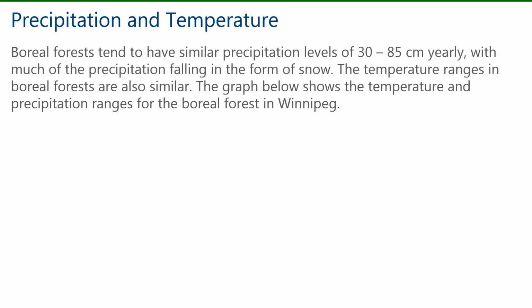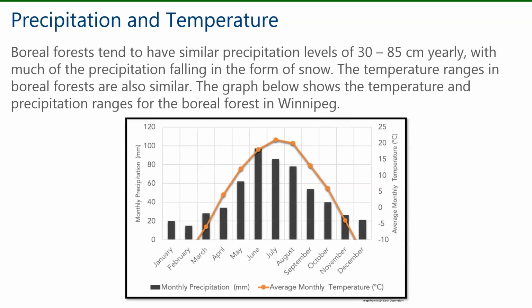The temperature ranges in boreal forests are also similar. The graph below shows the temperature and precipitation ranges for the boreal forest in Winnipeg. You'll notice from the graph that the highest temperatures are in the summer months of July and August, and those peak temperatures fall between 20 and 25 degrees Celsius.